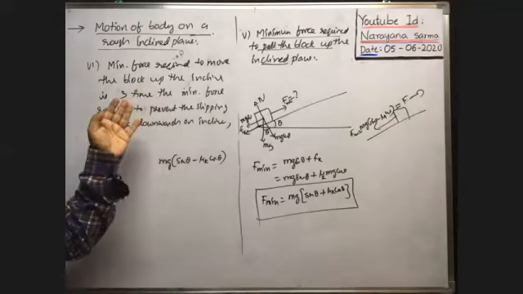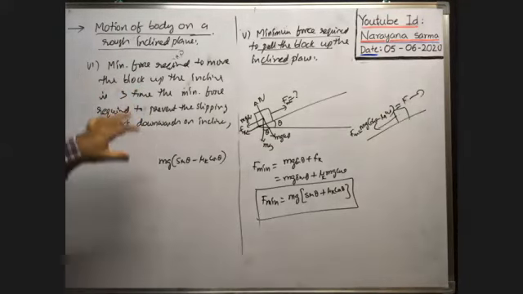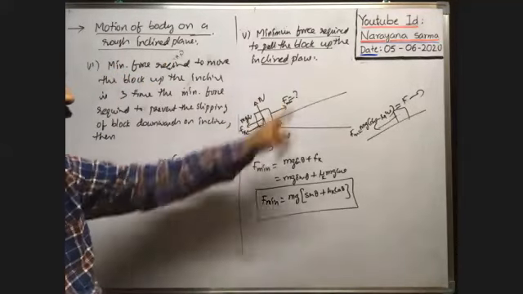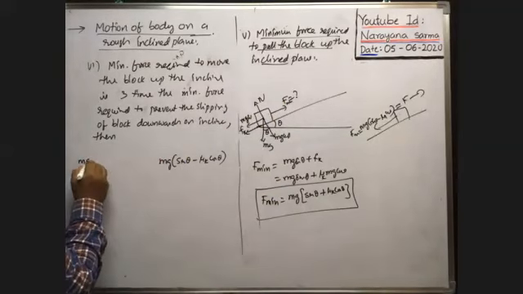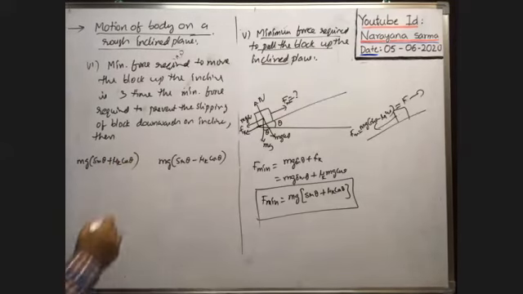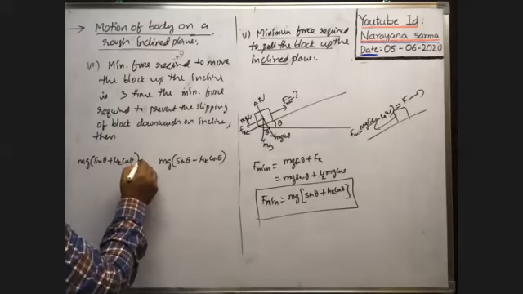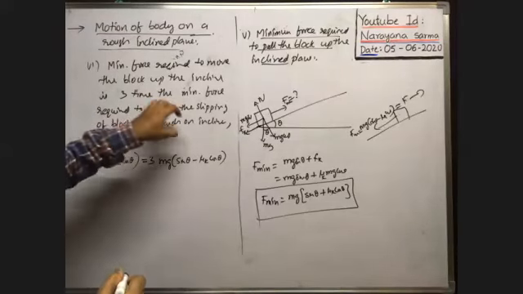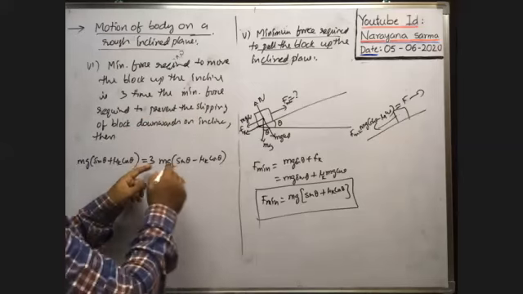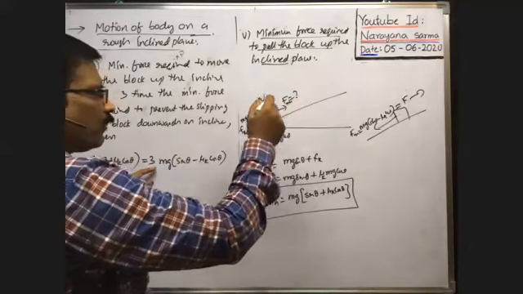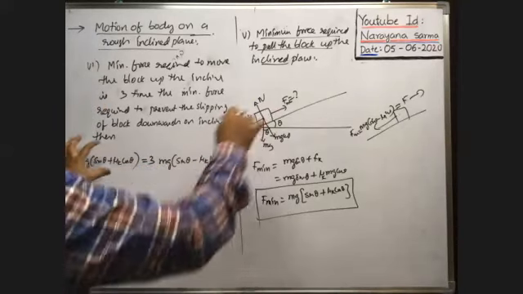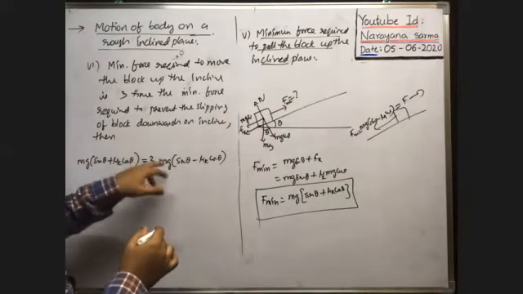Here the problem given in mains is: minimum force required to move the block up the inclined plane is how much? It is this one, no? mg sine theta plus mu k cos theta. It is the minimum force required to pull the block up the inclined plane. That is equal to three times the minimum force required to prevent the slipping of the block downwards on the inclined plane, which is mg sine theta minus mu k cos theta.